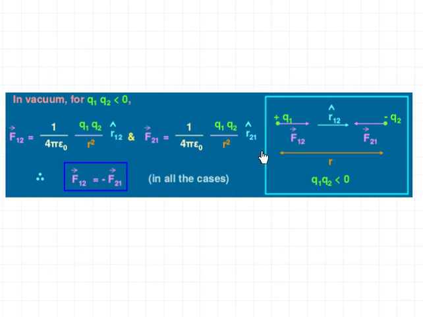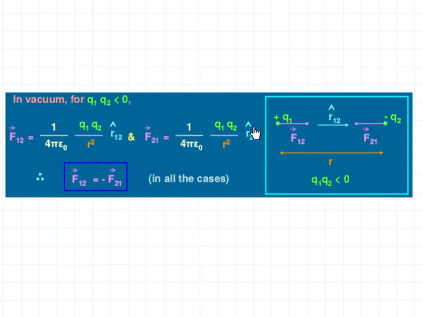So what is r12 and r21? r12 is the unit vector multiplied with F12, and r12 you will measure from q1 to q2. Suppose that you are standing at q1 and you want to find the distance from q1 to q2. You will start the measurement from q1 to q2, that is r12. In the case of F21, it is a force on charge q2. So now you are at q2, and you want to measure the distance from q2 to q1. So you will start the measurement from q2 and end at q1. Your direction is from q2 to q1, that is why it is r21.